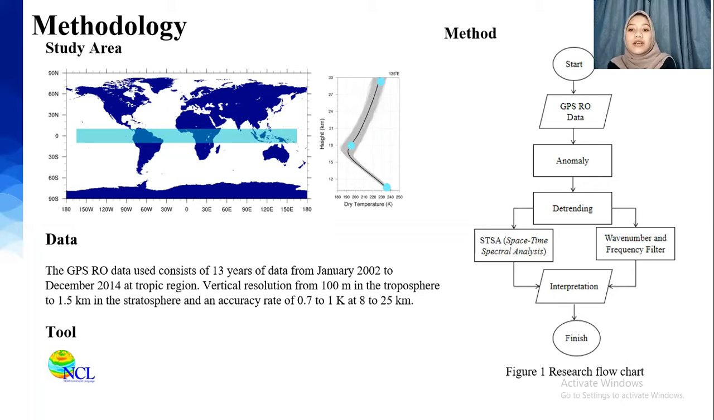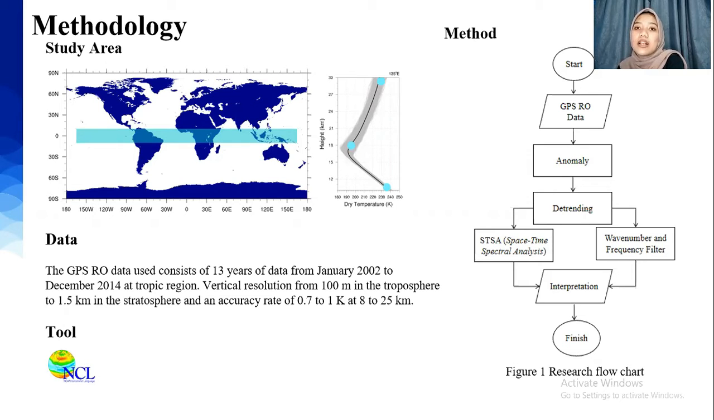And the next is the methodology of our research. We use a study area along the equator and in altitude 10 to 30 km. For analysis of the wave spectrum, we use 3 heights: 10, 18, and 30 km to represent each layer. 10 km is to represent the upper troposphere, and 18 km is to represent the tropopause.